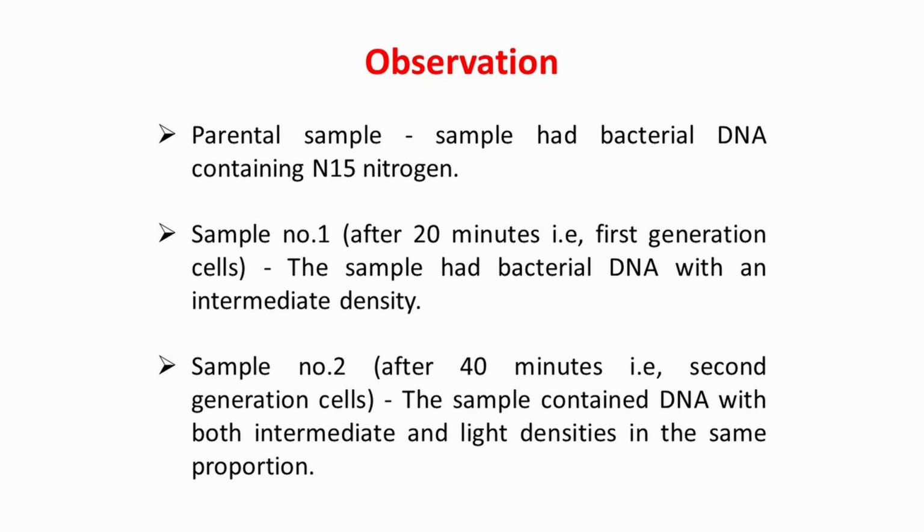Then, when the cells were transferred from N15 to N14 containing medium, the cells started incorporating the N14 light isotopic form of nitrogen into the genetic material. So, the band was formed at the center of the test tube, indicating a hybrid DNA band.